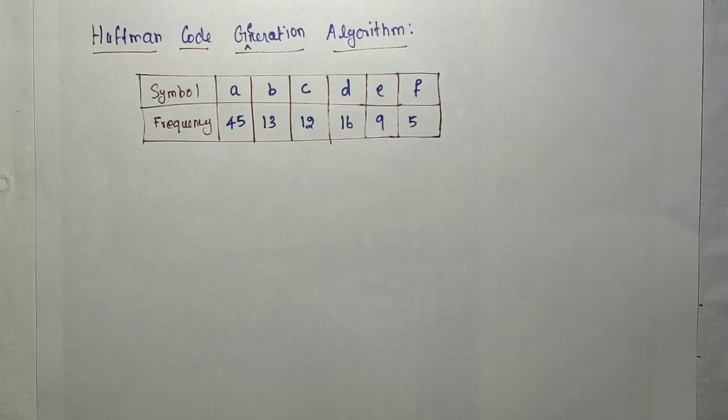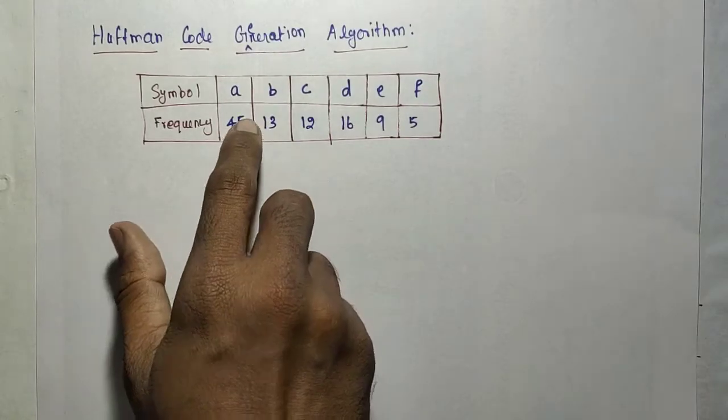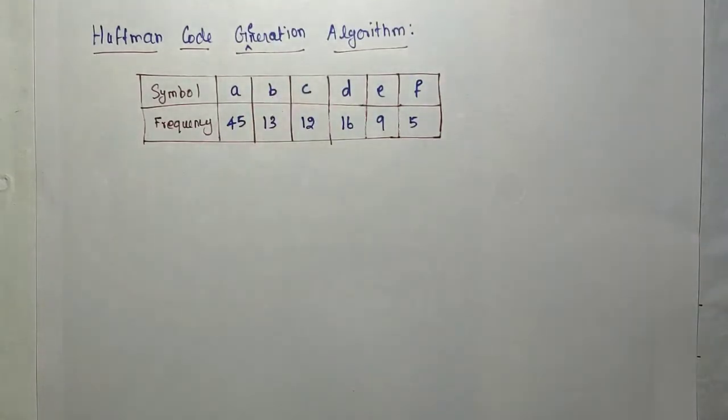Like that they will give. Or otherwise, directly they will give the number of times that symbol occurred, for example 45. So it has more probability. The number of times B occurred, like that they may give.